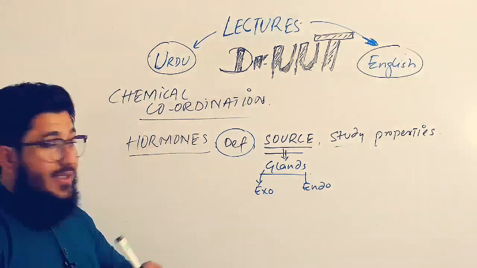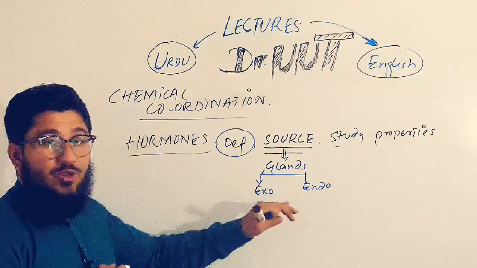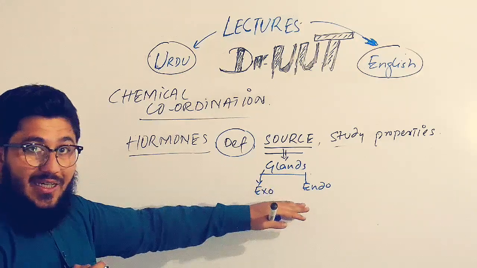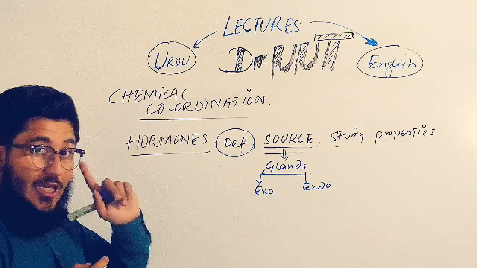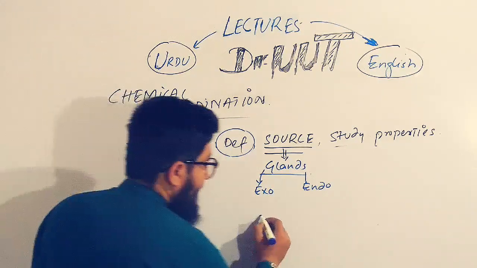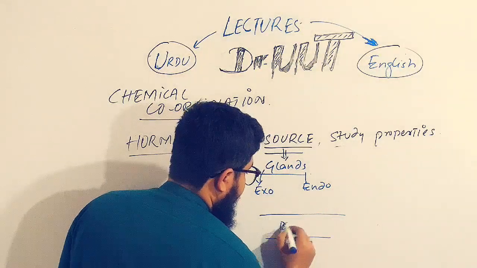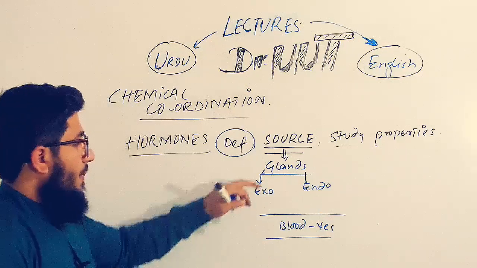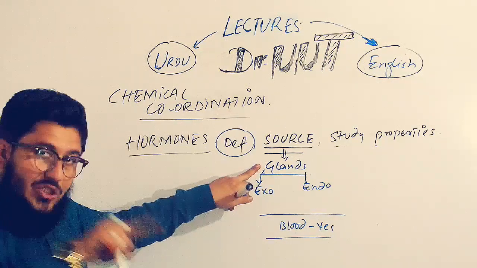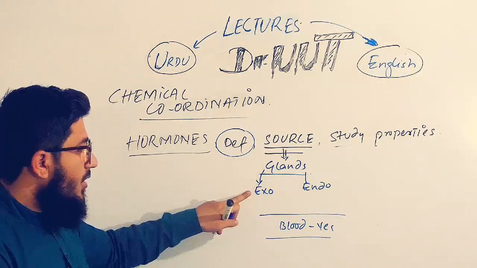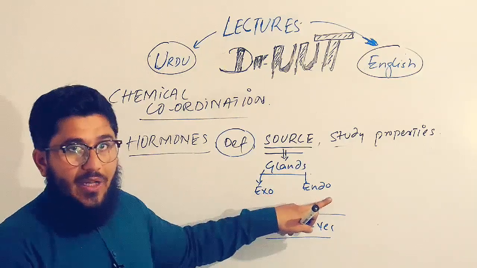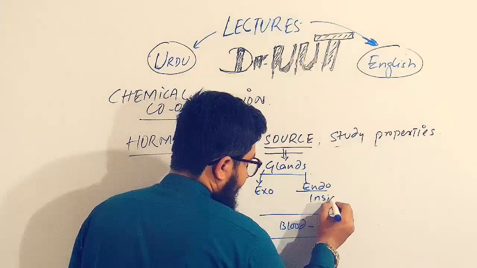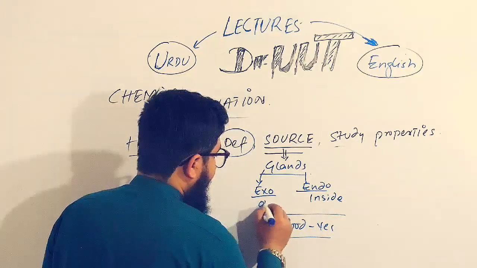Now we understand what the endocrine and exocrine glands are. You will understand both terms by keeping in mind the blood vessel. A gland does its secretion in the form of exo or endo. Endo means inside and exo means outside.